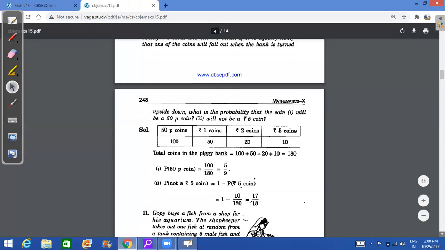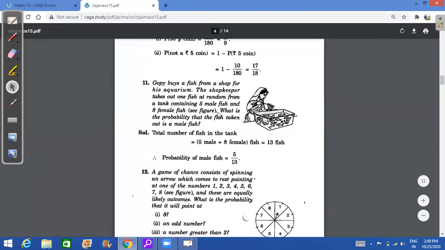Okay, so question number 11 now. Gopi buys a fish from a shop. Now, what is the question? Shopkeeper is taking out a fish at random. If there are 5 male fishes and 8 female fishes, what is the probability that it is a male fish? So total number of fish, 5 plus 8, 13. What is favorable to you that a male fish comes out? So probability will be 5 upon 13.